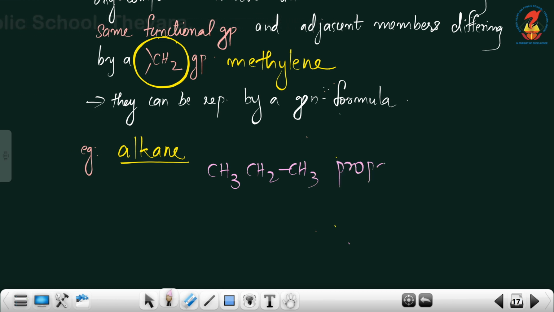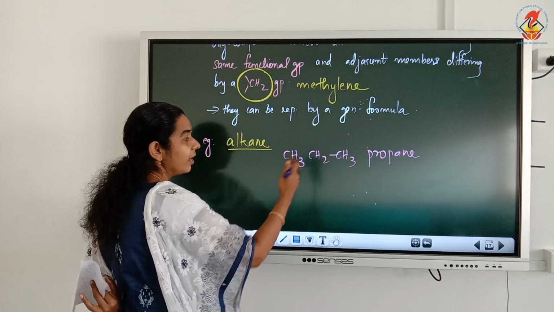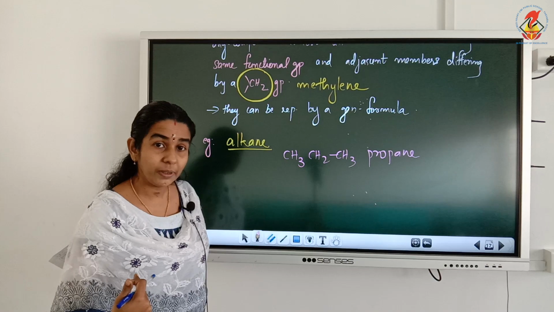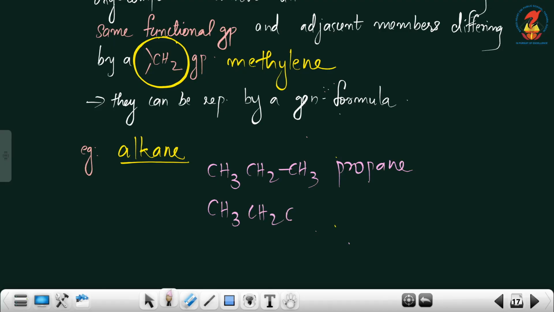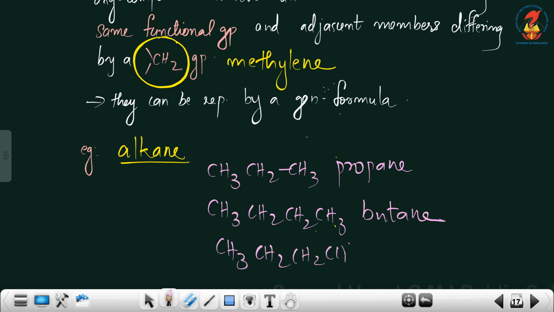Then the next member of homologous series should be 4 carbons, butane. CH3, CH2, CH2, CH3, that is butane. Then pentane, that is CH3, CH2, CH2, CH2, CH3, that is pentane.